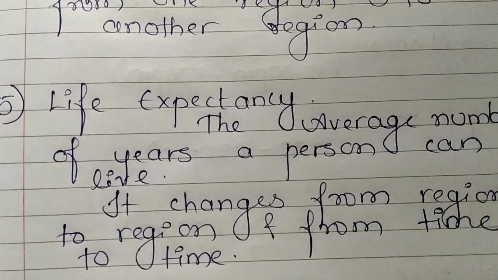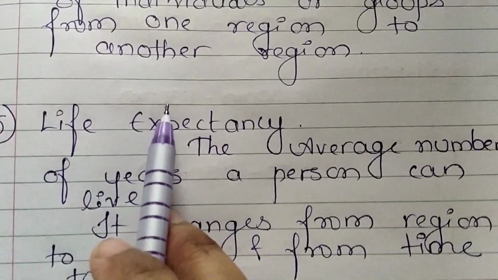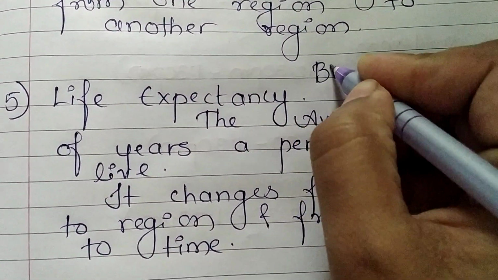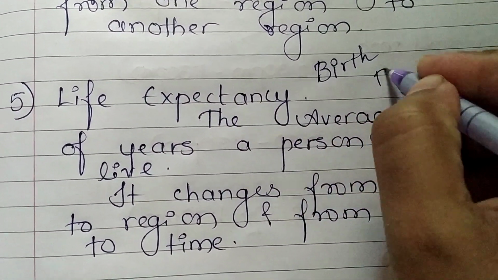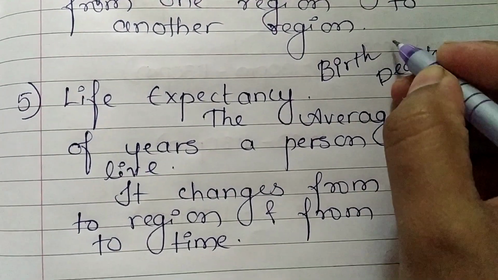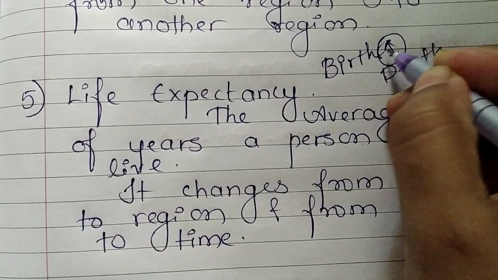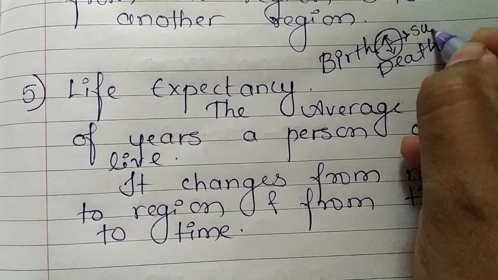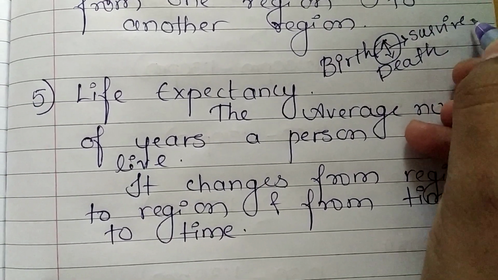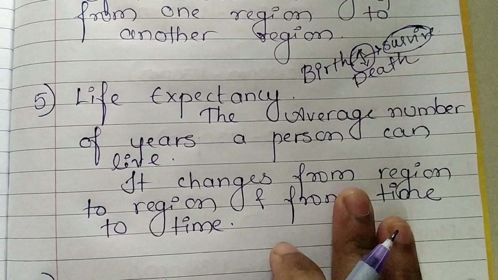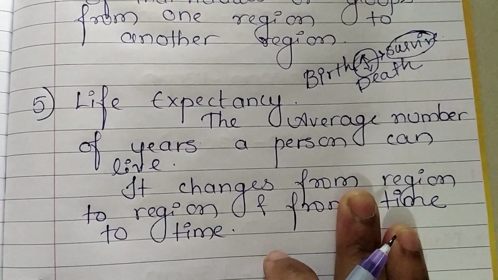Now the next topic is life expectancy. Between your birth and your death, there is a time in which you survive. This survival is considered part of life expectancy.